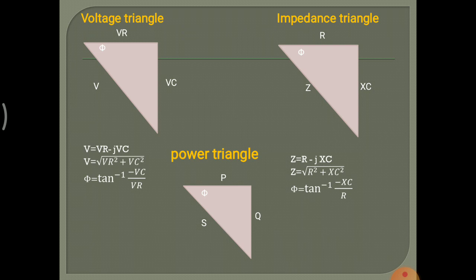Impedance triangle: Z is the total impedance, the horizontal side shows resistance and the vertical side shows capacitive reactance. In the power triangle, the hypotenuse shows total power, the horizontal line shows active power and the vertical side represents reactive power.